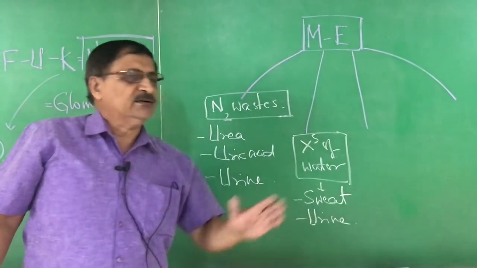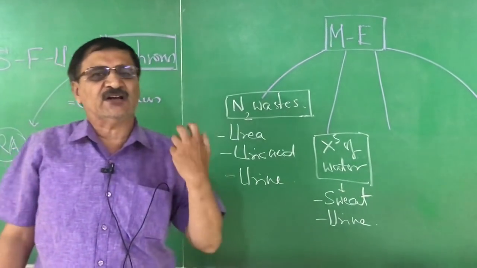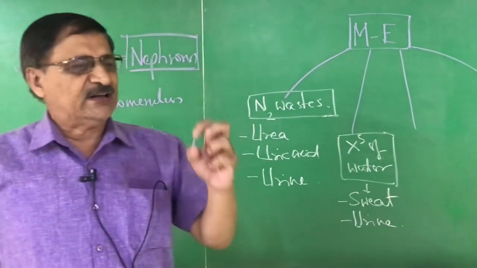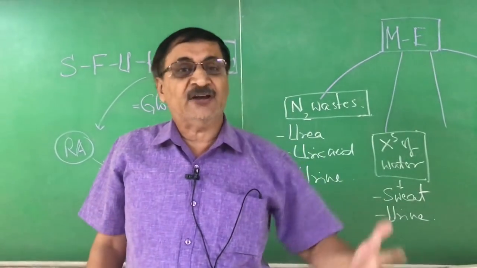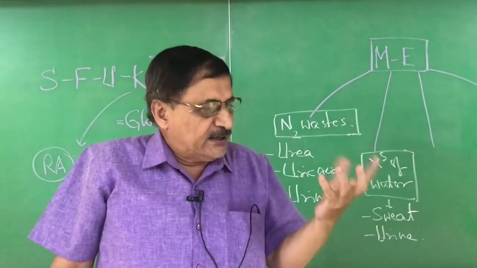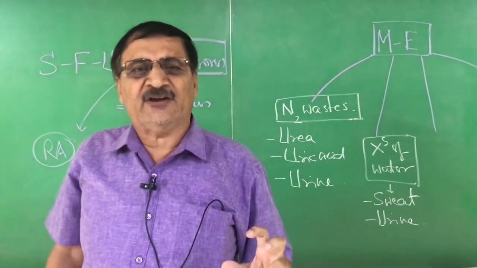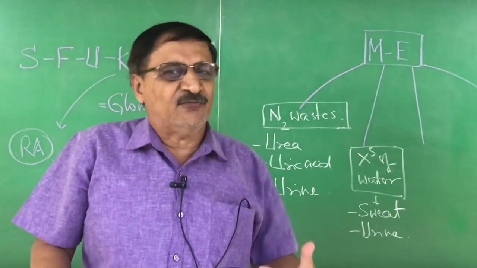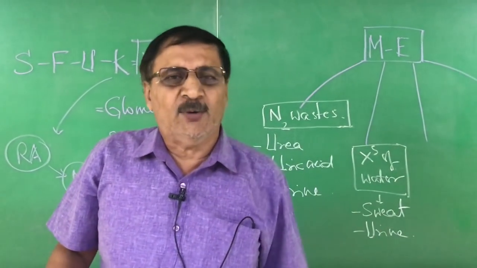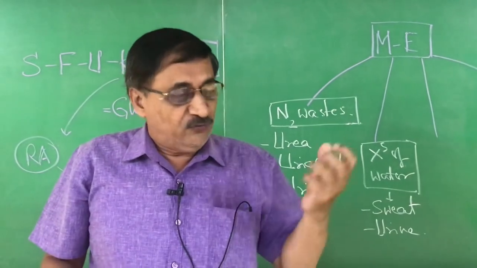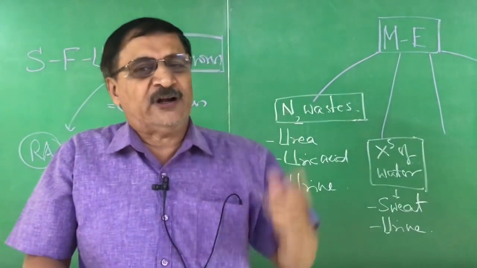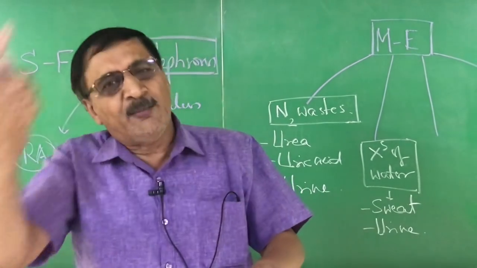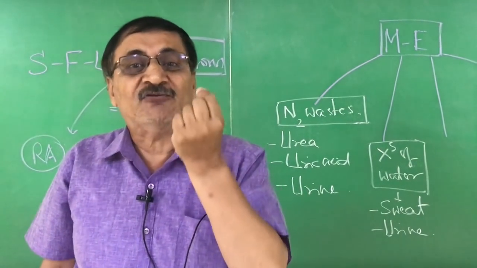Very, very important. We have sweat glands. Sweat glands secrete sweat. When the external temperature is more, the body cannot adjust to that temperature, so the excess of water is thrown out by the body through sweat, which is secreted by the sweat glands through the sweat pore. The sweat comes out of the body in the form of droplets.